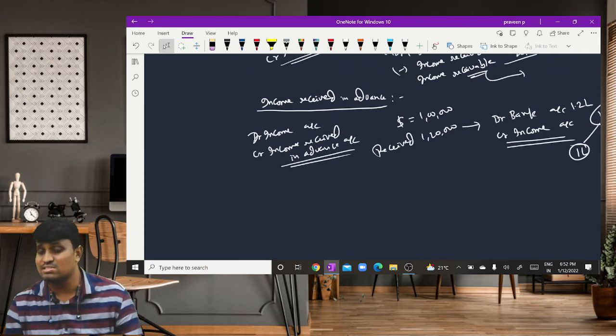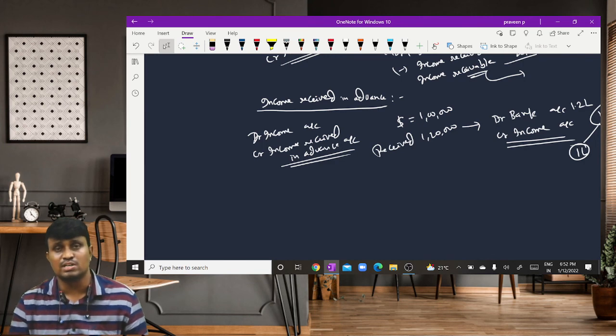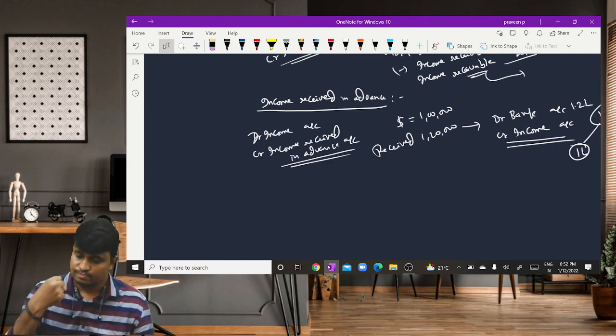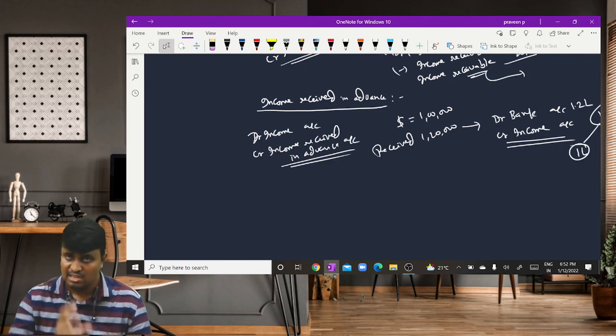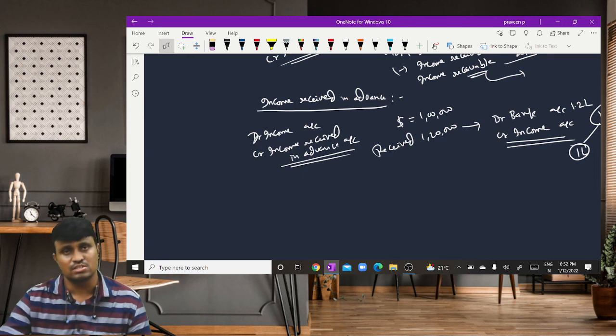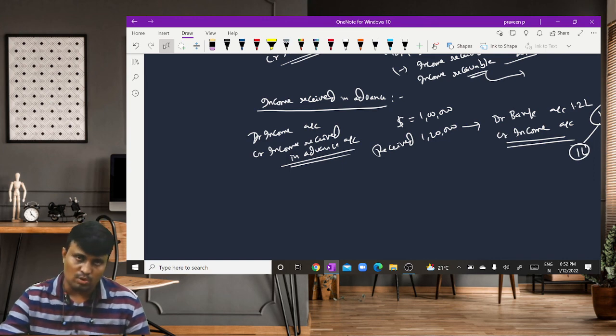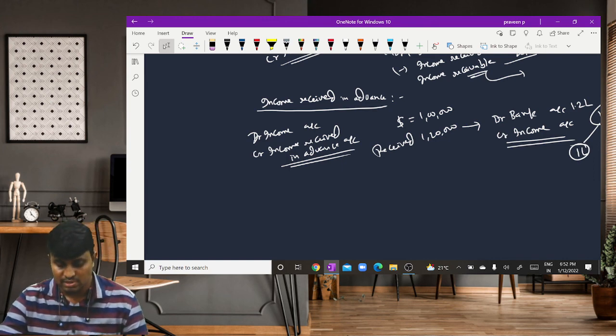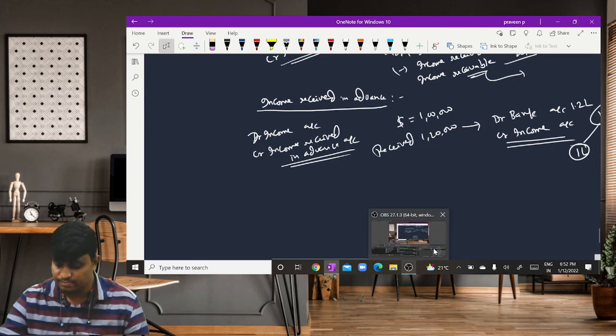Then some more entries are there: rectification entries, transfer entries, and others like bad debts, discounts, etc. We are going to discuss those entries, and we will conclude the journal proper in the next session. Okay, so this is one of the elements relating to the journal proper. Thank you.